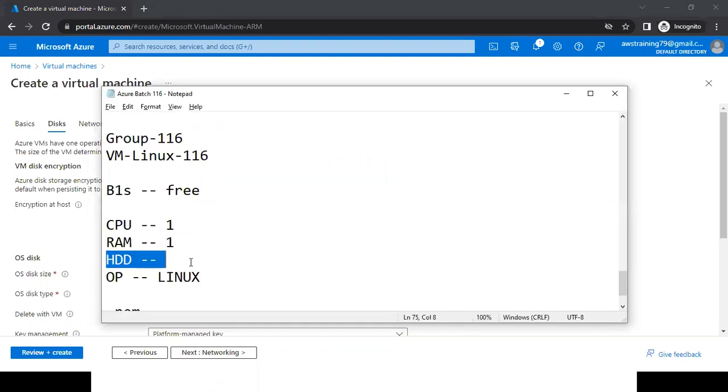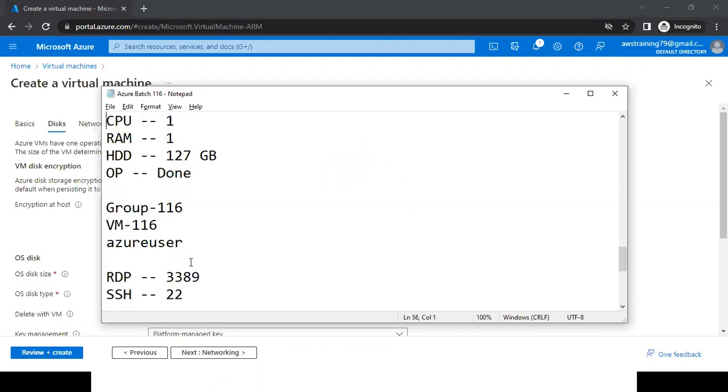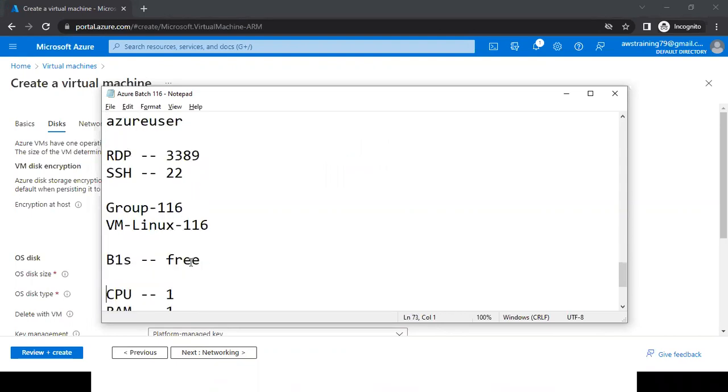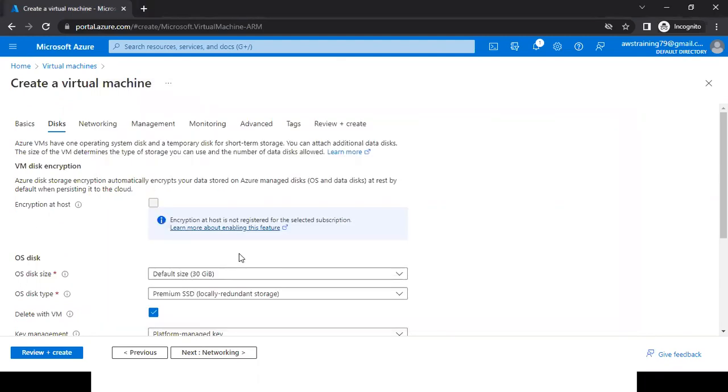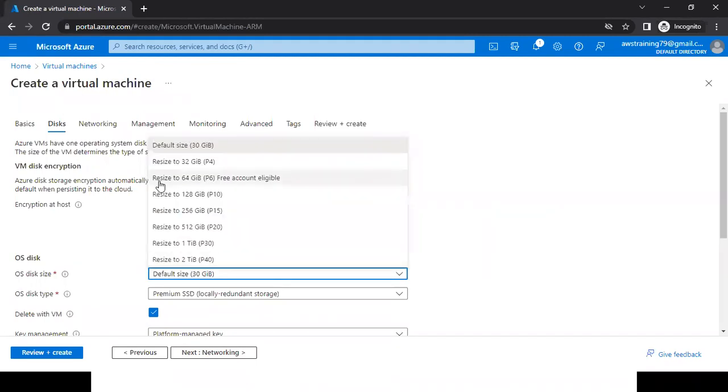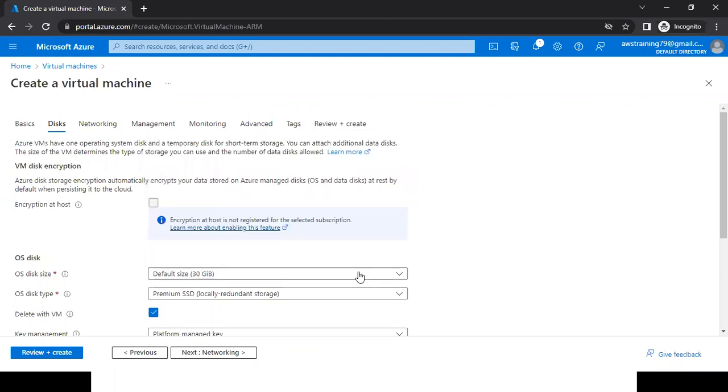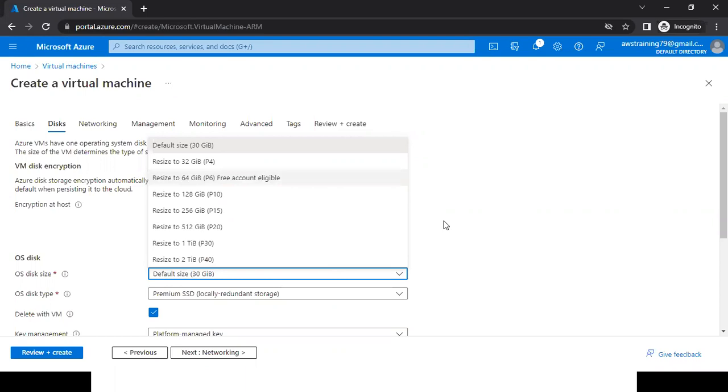And by default for Linux, they are giving the size as 30 GB. For Windows, they are giving us 127 GB. For Linux, they are giving us only 30 GB of this. If I want to increase, I can increase that also. I can increase till 64 GB. It is free for Linux. For Windows, till 127 GB is free. Linux 64 GB is coming under free.